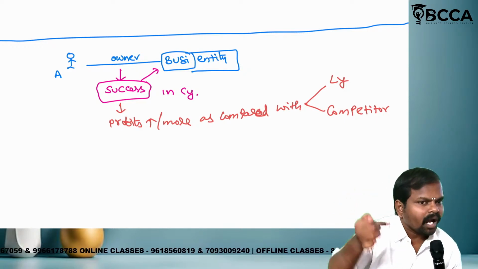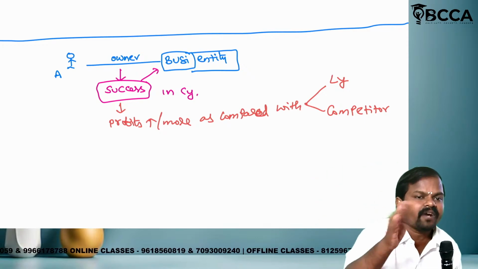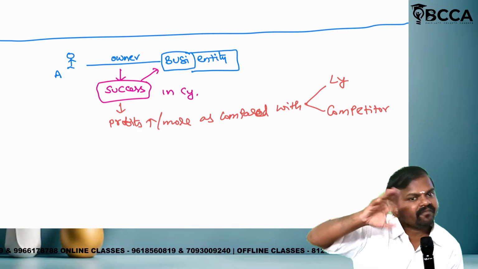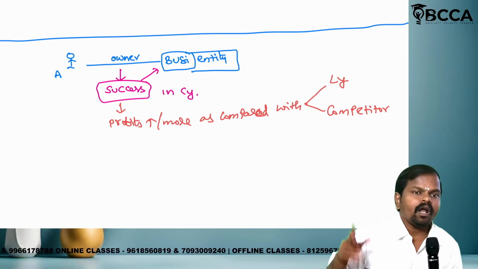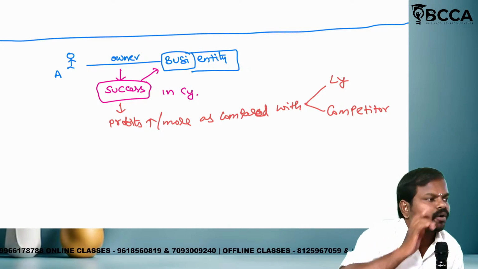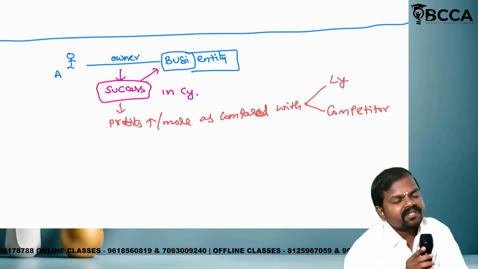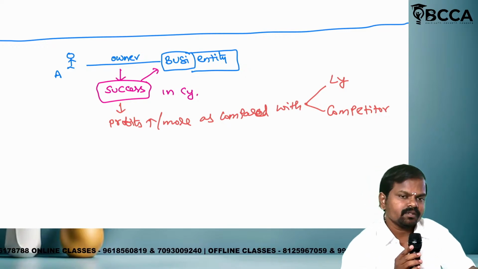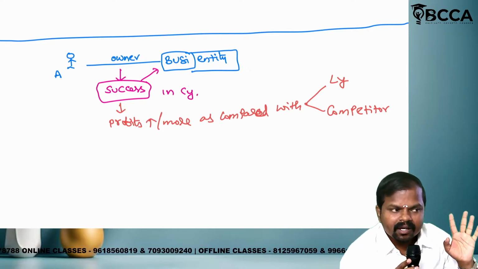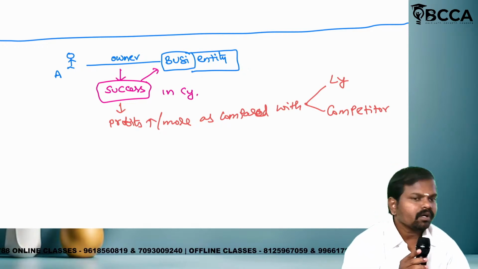Clear? Not only this factor, so many factors will be there. Only for the purpose of costing I am thinking. If you study strategic management, they will think of so many factors. Non-monetary factors also they will think. We are discussing only in the view of costing. In the view of costing, when can business be treated as success? Number one, profit should be high as compared to last year, as compared to competitor.